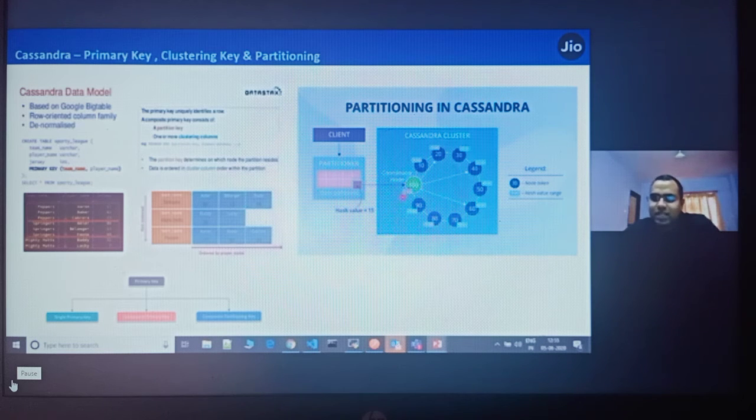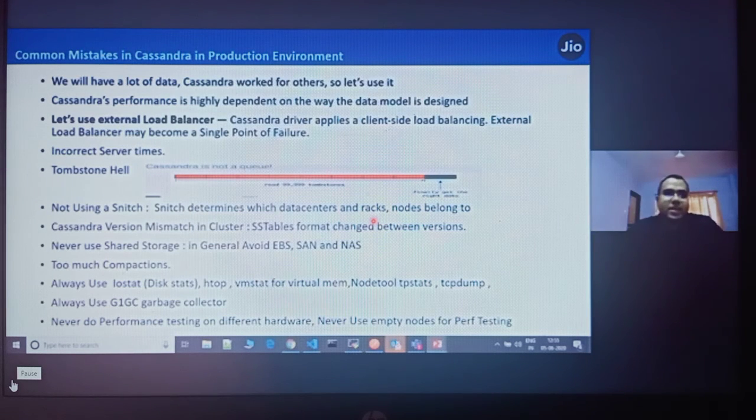In that way, you will always get data in Cassandra. I have explained the most important terminologies in Cassandra. Now I just wanted to tell you, if you are using Cassandra, what are the common mistakes you make in any of the development and production environments. These are common practices which we have worked on heavily. I just wanted to get directly to you so that you can think of these things.